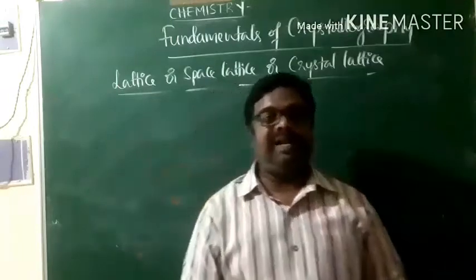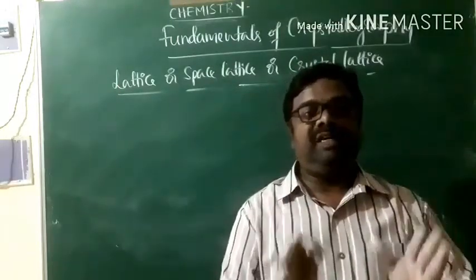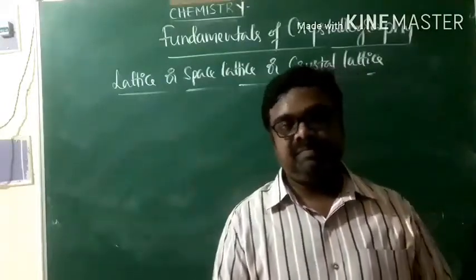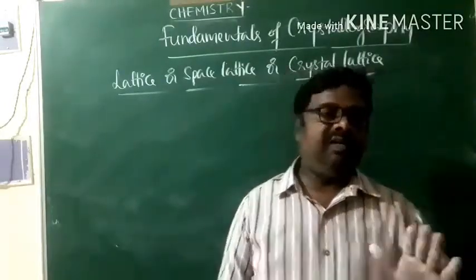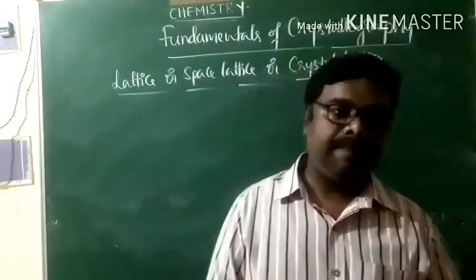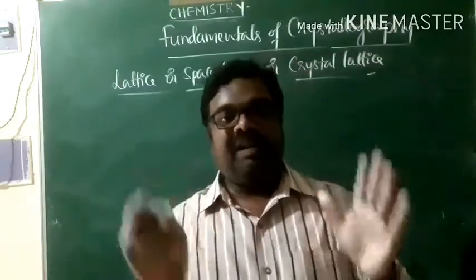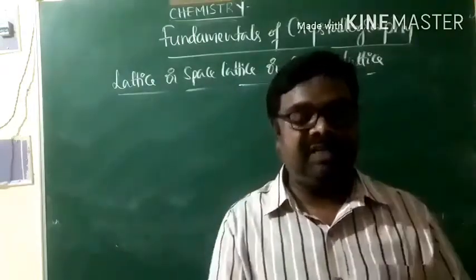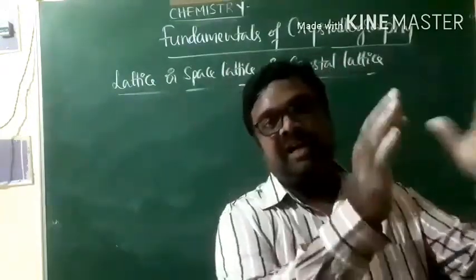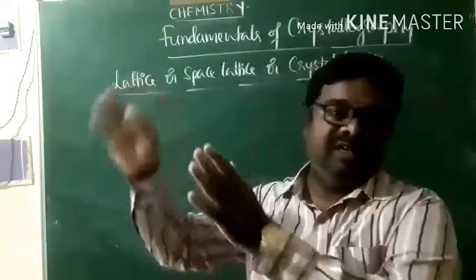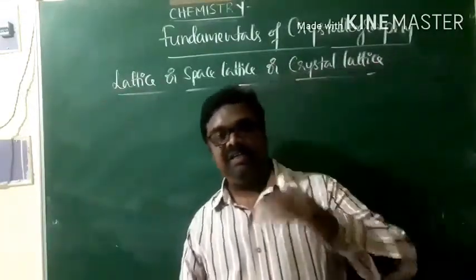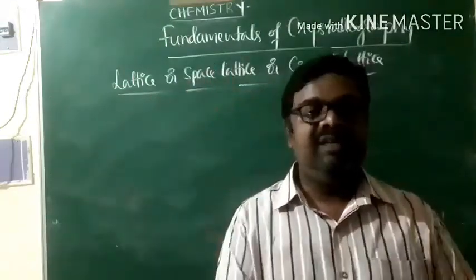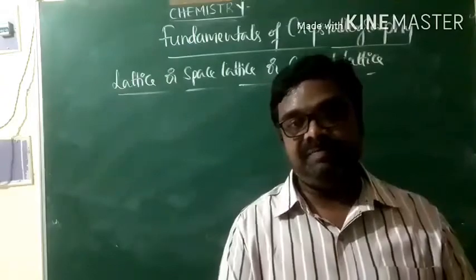Just imagine a classroom in which students are sitting. Imagine a classroom where students are sitting, listening to the class. In that particular classroom, you can see there is a systematic seating arrangement for the students. On one side boys are sitting, on the other side girls are sitting. One boy is exactly behind another boy. Like that, one definite pattern is involved in the seating arrangement of the students, right?